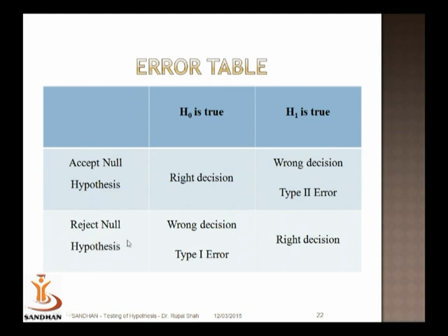But suppose you are rejecting the null hypothesis when actually it was true, it's a wrong decision, type 1 error. And if you are accepting the null hypothesis when the alternative is true, again it's a wrong decision, and that is called type 2 error.